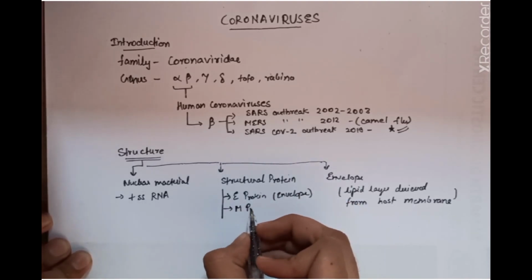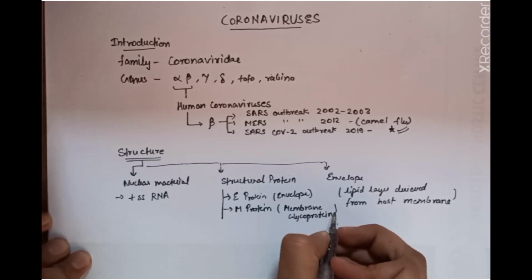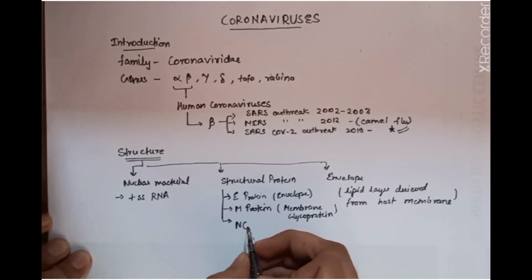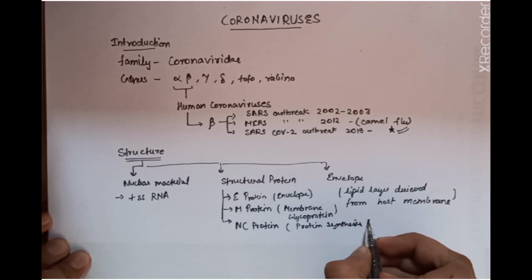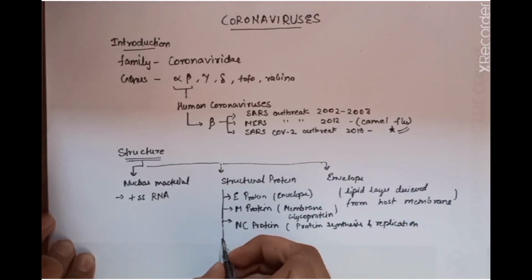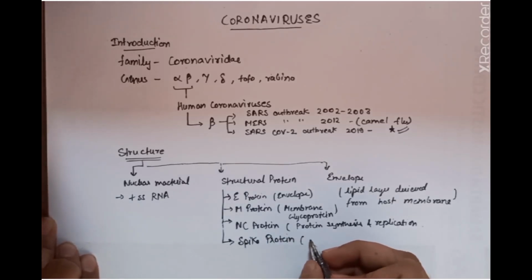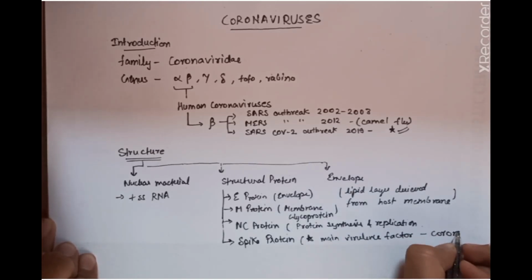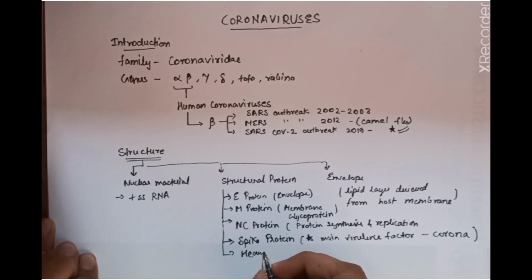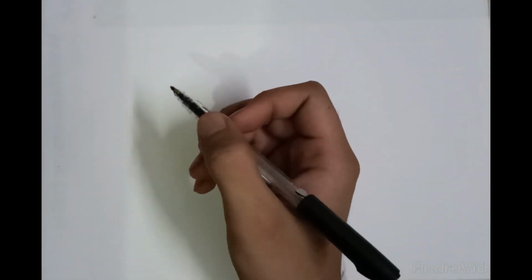The second type of protein is the M protein or the membrane glycoprotein embedded in the lipid membrane. Besides these, there is the nucleocapsid protein. Nucleocapsid protein is a phosphoprotein responsible for the protein synthesis machinery, the nucleic acid synthesis, as well as replication. Besides this, there are spike proteins, the spike glycoprotein, as well as the hemagglutinin esterase present on the surface of the coronavirus. These two are basically the main virulence factors responsible for the rapid transmission of the coronaviruses and their infection. Also, these are responsible for giving the appearance of a corona on the surface of the viruses and hence deriving its name